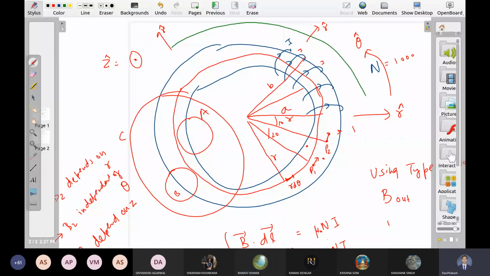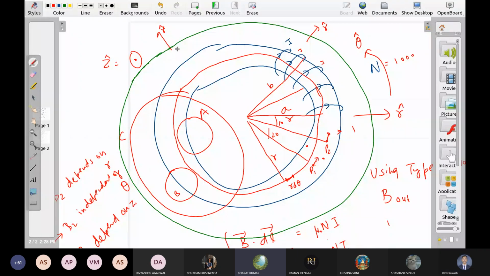So this is the loop outside. How much current is passing through this loop? Total is 0, sir. Upward N I and downward N I. N I is upward, but the same N I is downward also. Net is 0. Inside also, if you take a smaller loop, it does not carry any current. Here also, since no current, no magnetic field.